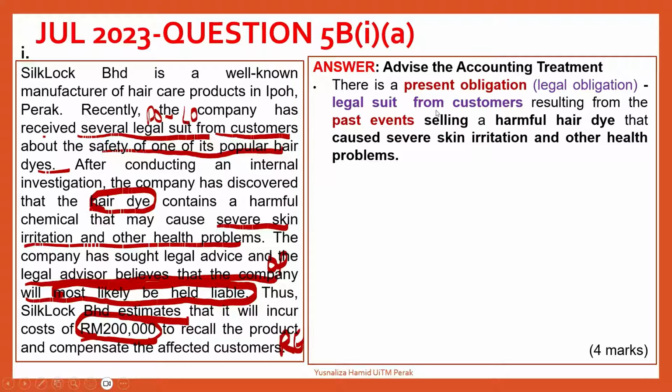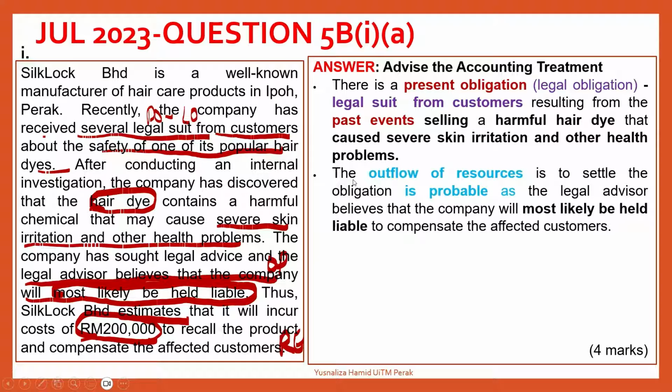Here it was a legal suit from a customer resulting from a past event where the company sold a harmful dye, a hair dye that caused severe skin irritation and other health problems. That was the first criteria. The second criteria, you have to mention that the outflow of resources to settle the obligation is probable.